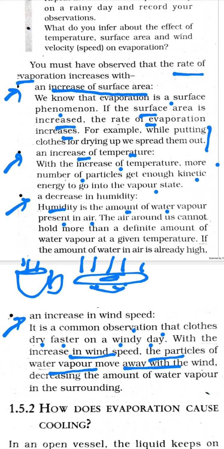We can again take an example from daily life. If you want to cool down the tea, as I was discussing the example of the tea here, or the hot liquid in the cups and the saucer, if you want to speed up this particular process, the evaporation, you can place this saucer or the cup under a fan also. So you switch on the fan and you find that the liquid cools down faster.